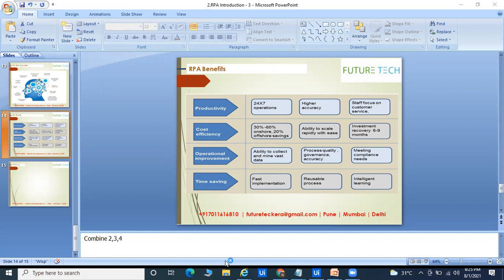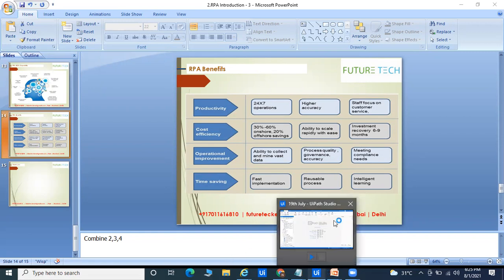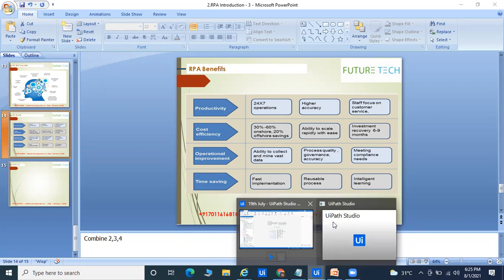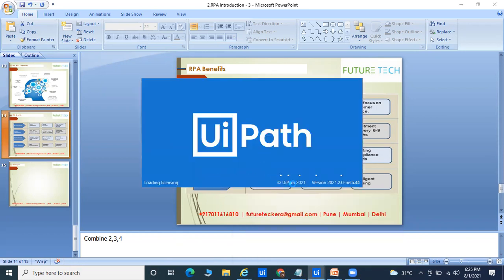One thing is called UiPath Studio. UiPath Studio will launch in front of you right now. That is especially for development, for exception handling, for designing the workflow, whatever process you want to automate. Right now you can see here UiPath 2021, and this is the beta version. We are going to start creating the application window. Since this is the first time, you will get this window. This is the UiPath software.